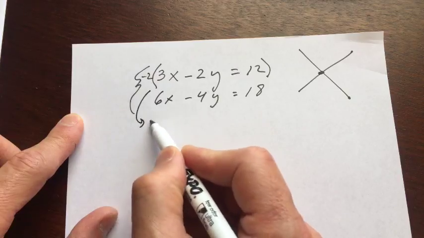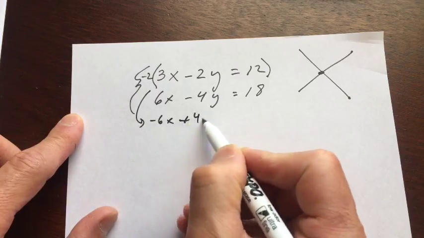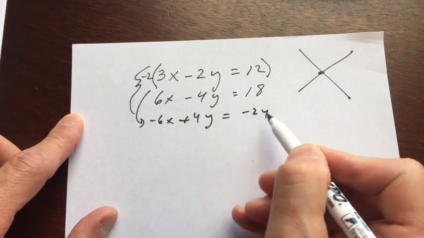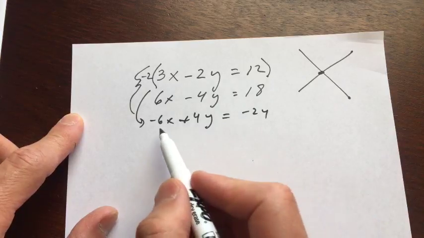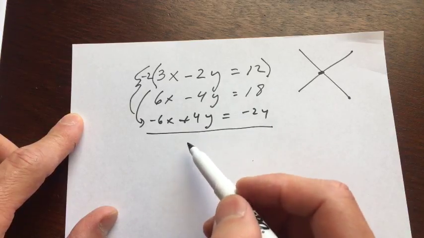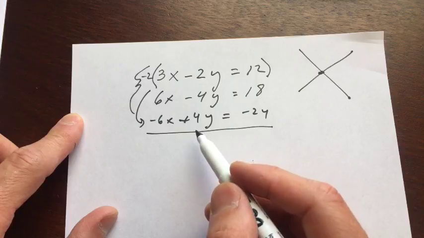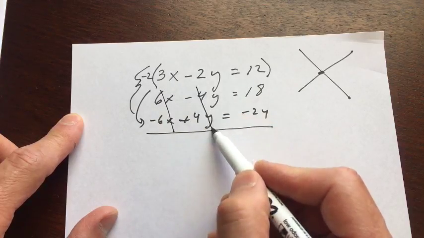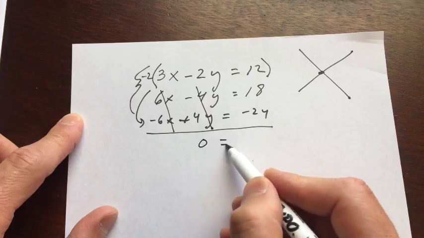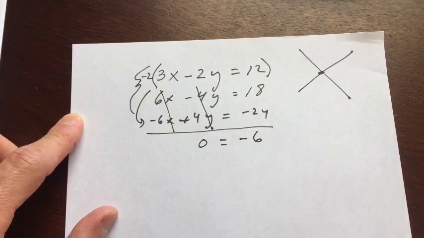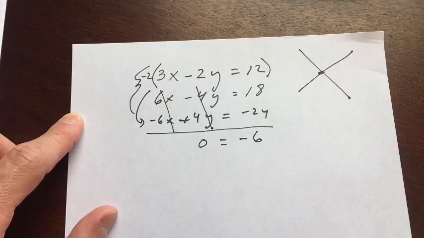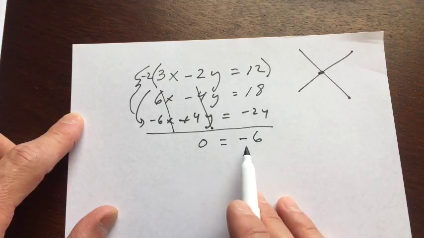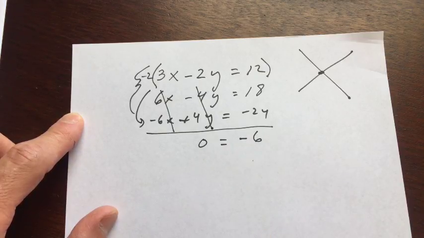So if I do that, what does that give us? I'm going to put the answer down here. That's -6x plus 4y equals negative 24. Okay, so now when we add these together, what happens? Well, you can see that the x's are canceling out, the y's are canceling out, so we're getting 0 equals negative 6. So what does that tell us when we get 0 equals negative 6? Can anybody let me know about that?